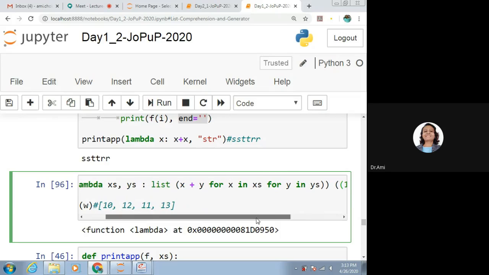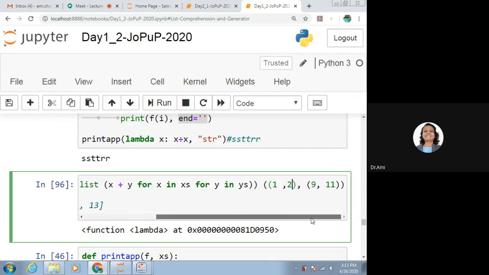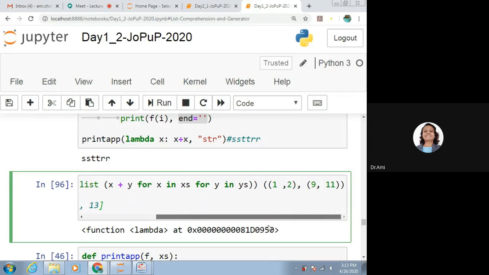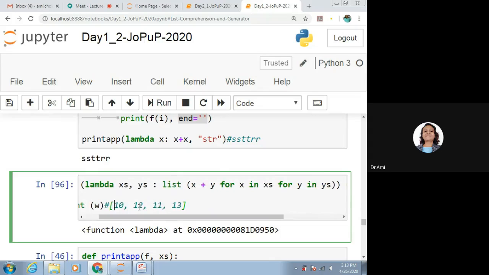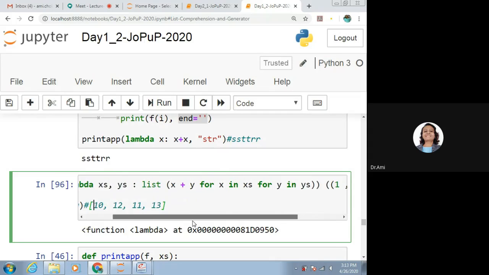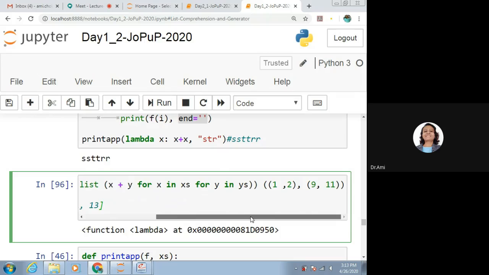So what we need to do is 1 plus 9, we can say the result here. Then what to do? 1 plus 11, 2 plus 9 and 2 plus 11.